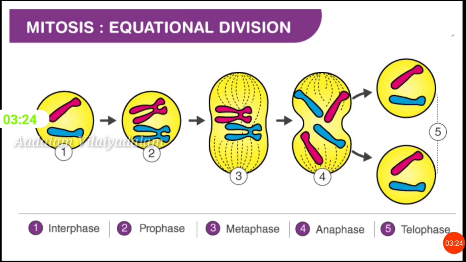Mitosis. Mitosis was first discovered by Fleming in 1879. Mitosis is a process in which a single parent cell divides into two identical daughter cells, genetically identical to the original cell. All the daughter cells have the same amount of DNA, same number of chromosomes and genes. So, mitosis is also known as equational division.